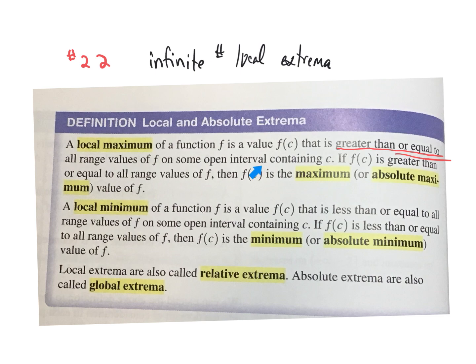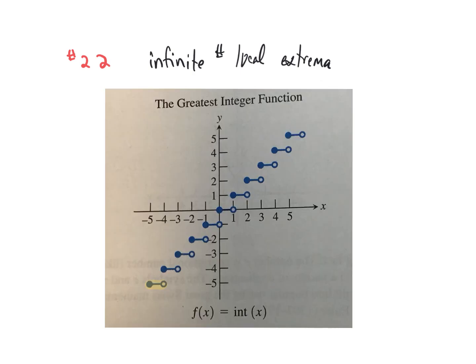So do we have an infinite number of intervals where there's one y value that's greater than or equal to all the other y values? And again, greater than or equal to. Well, on each of these specific intervals, there is a y value that is greater than or equal to every other y value on the interval.